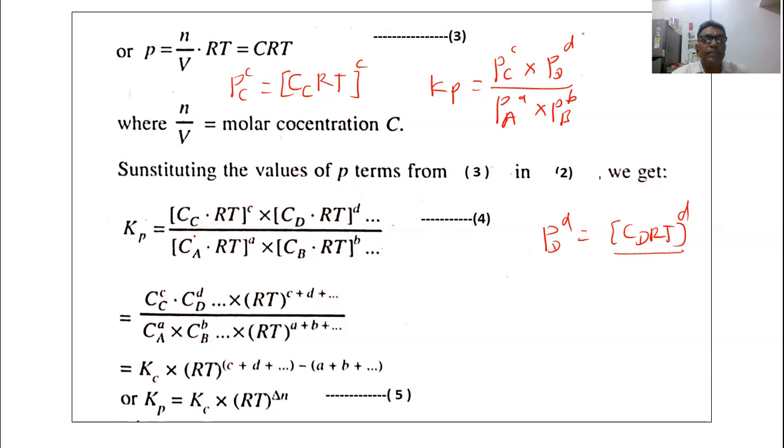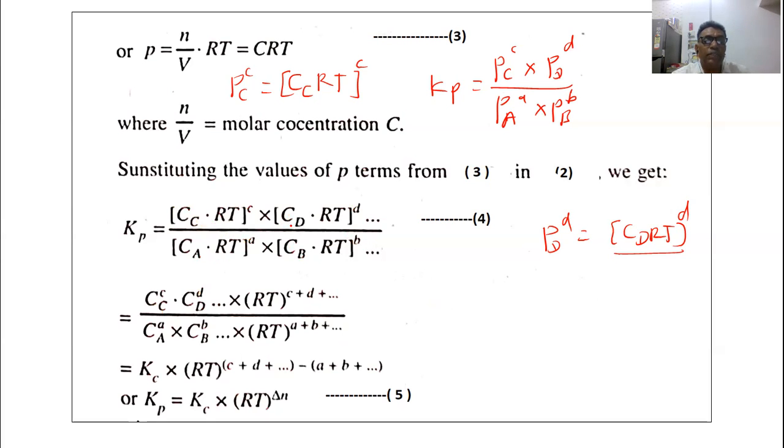Now we can simplify this, collecting the like terms. You can see the concentration of the product C raised to power c, multiplied by the concentration of the product D raised to power d, divided by the concentration of the reactant A raised to power a, multiplied by the concentration of the reactant B raised to power b.